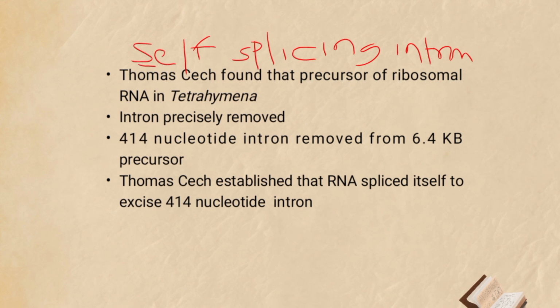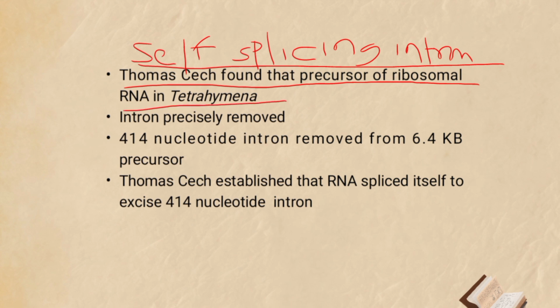First is the self-splicing intron. Thomas Cech in 1983 found that the precursor of ribosomal RNA in Tetrahymena, which is a ciliated protozoan, undergoes self-splicing. The intron in this precursor molecule is precisely removed by the catalytic activity of RNA.